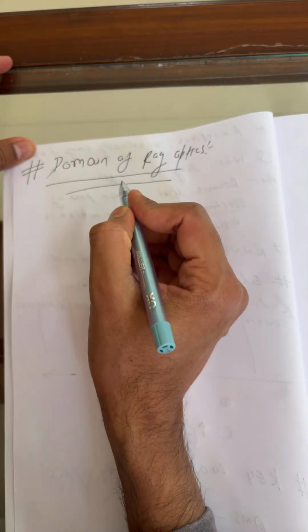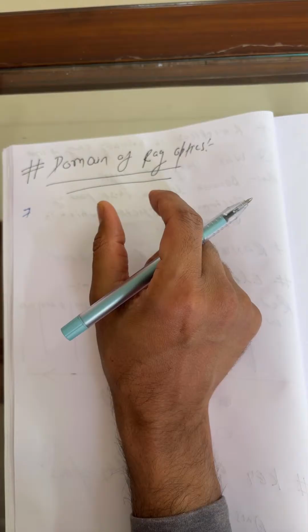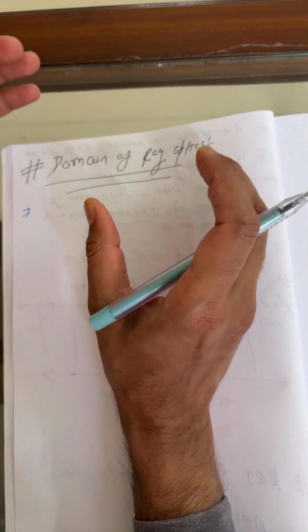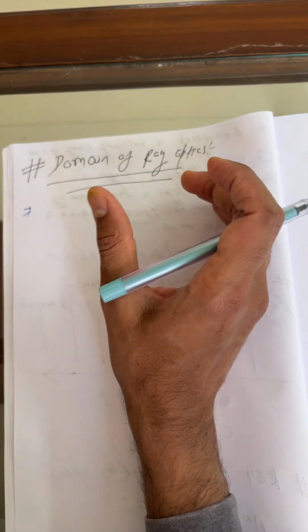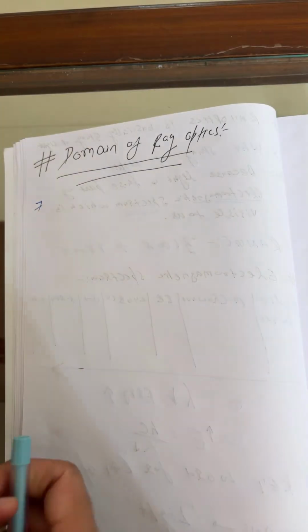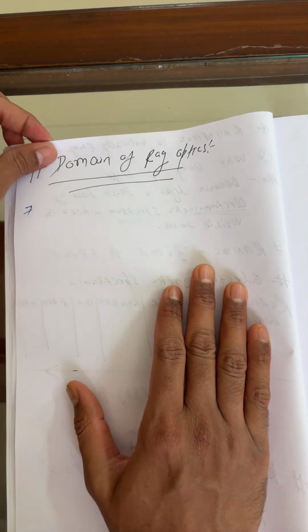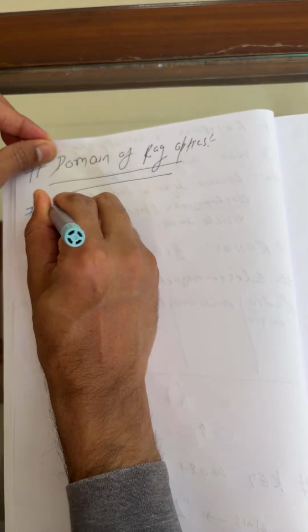What is the meaning of this domain? The study of light can be categorized into three broad domains. Now we are calling them types, and for the sake of convenience you can easily connect with this.